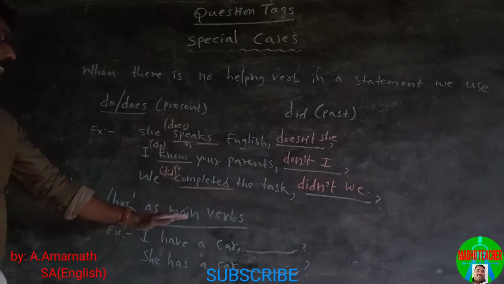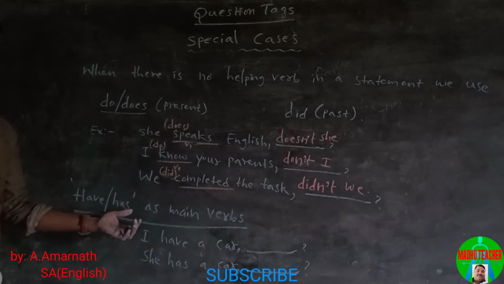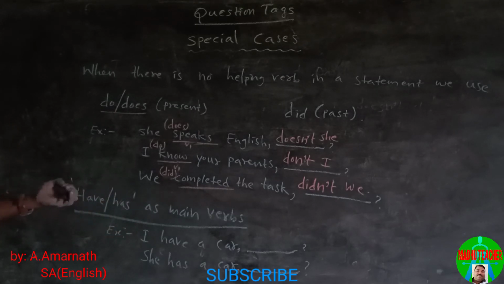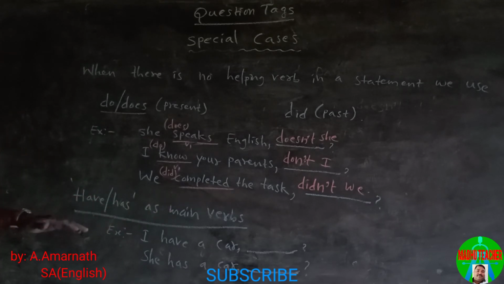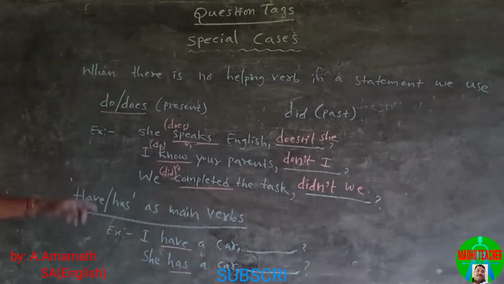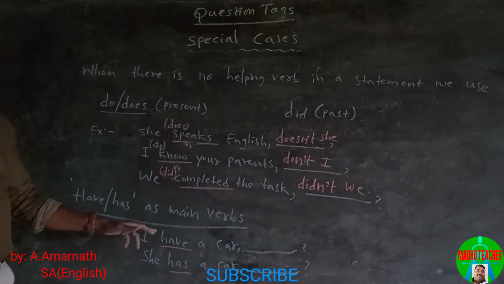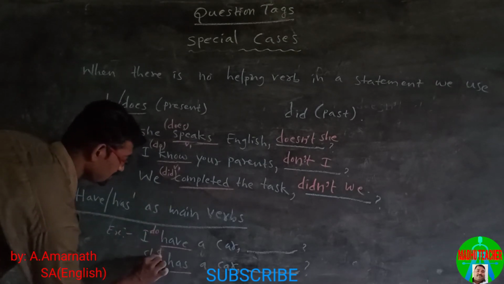Have, has as main verbs. Earlier we used have, has along with main verbs. At that time we constructed question tags using have, has, but here have, has are main verbs. So when have, has are main verbs, we use do, does.